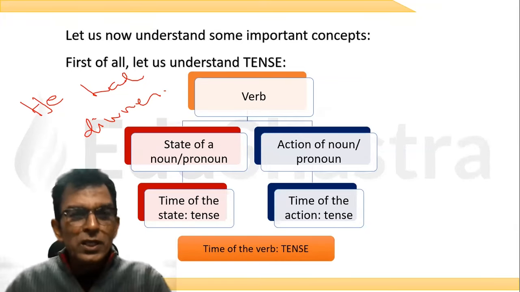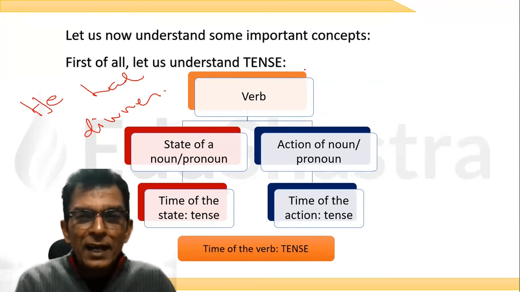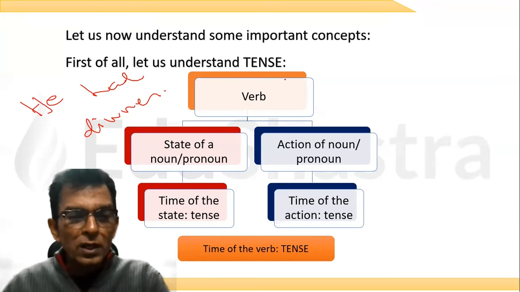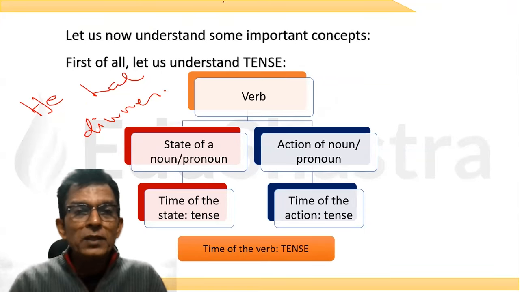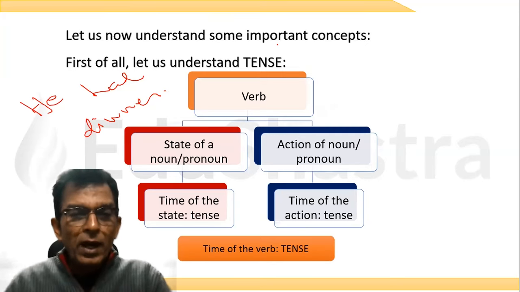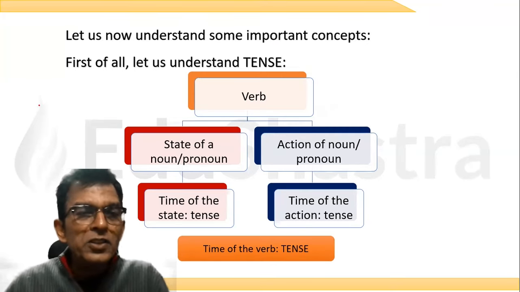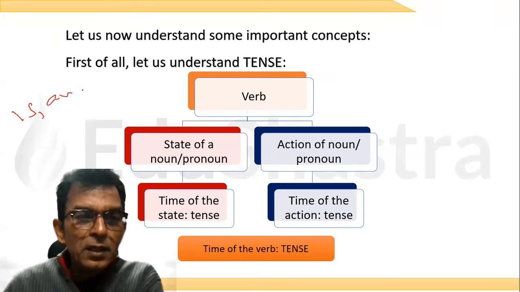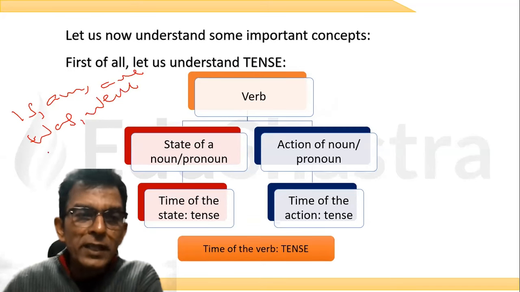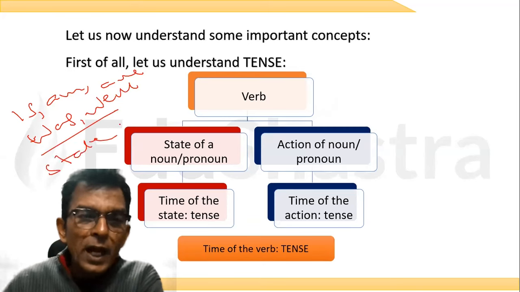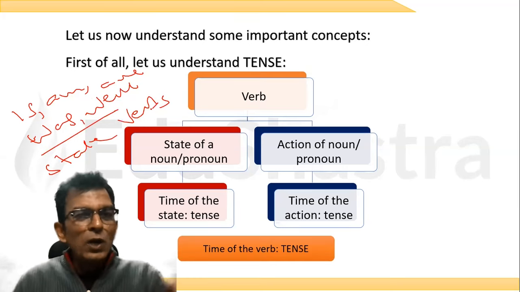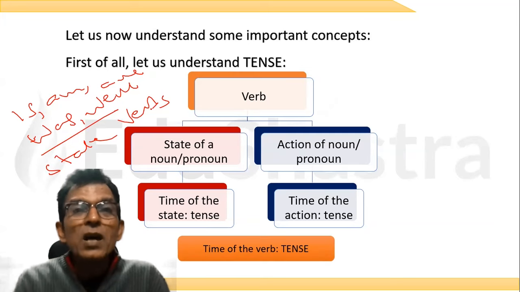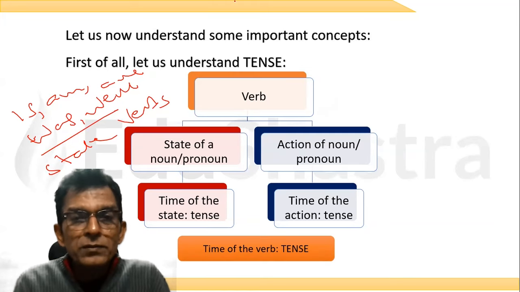And sir, you said that is, am, are, was, were are called state verbs, right? Now, sir, our teachers taught us that these are helping verbs, and you are saying that these are state verbs. How did they become state verbs?